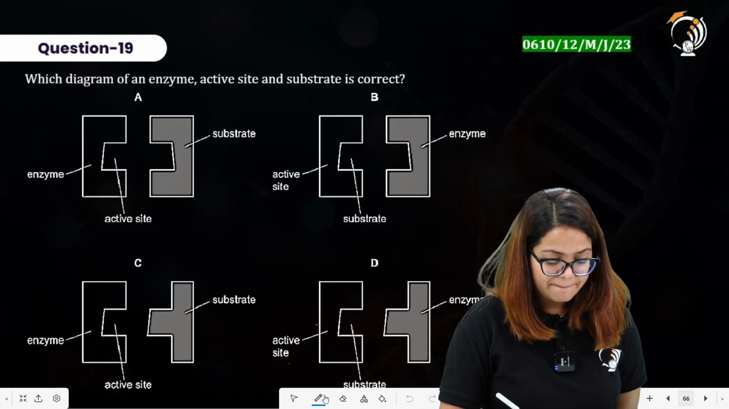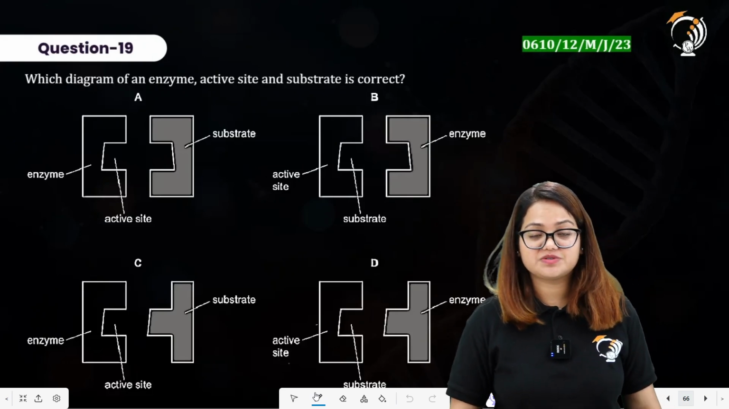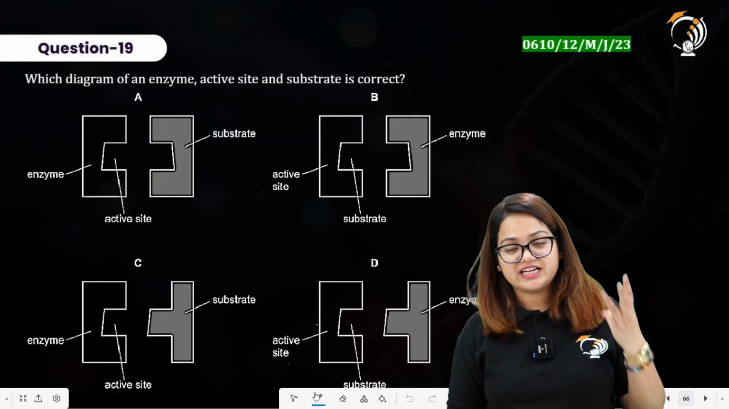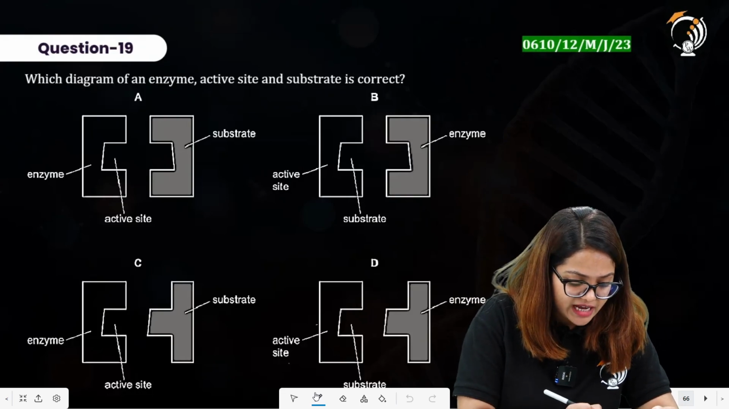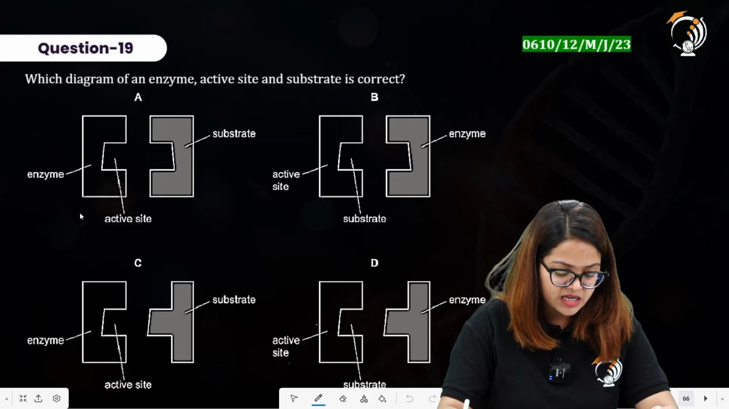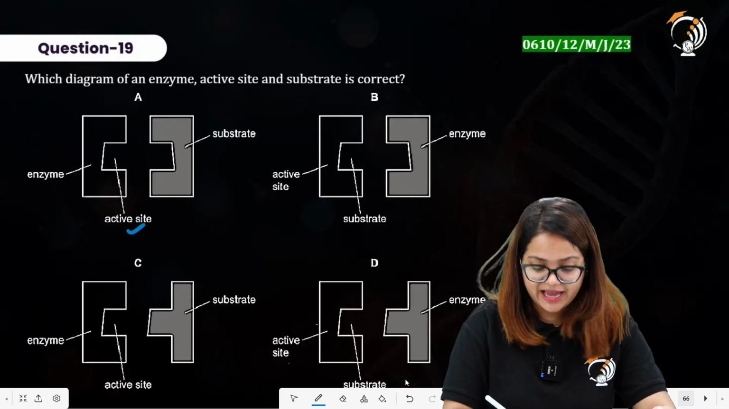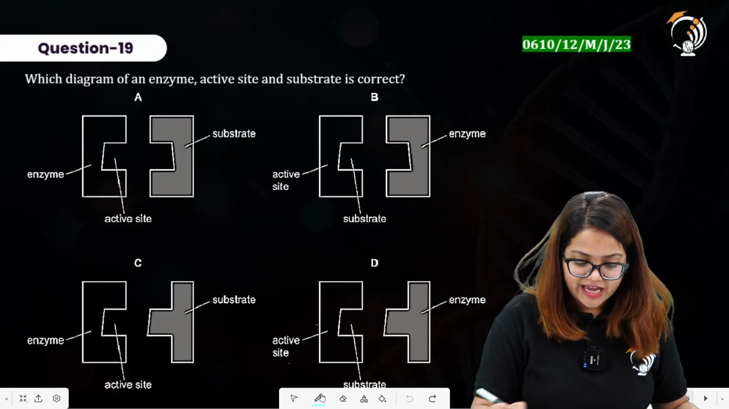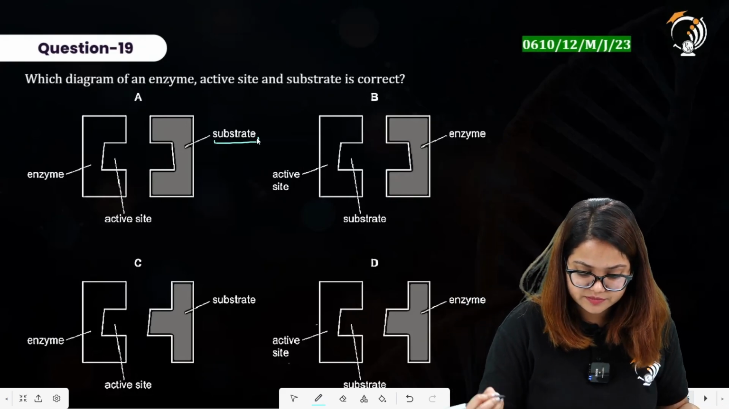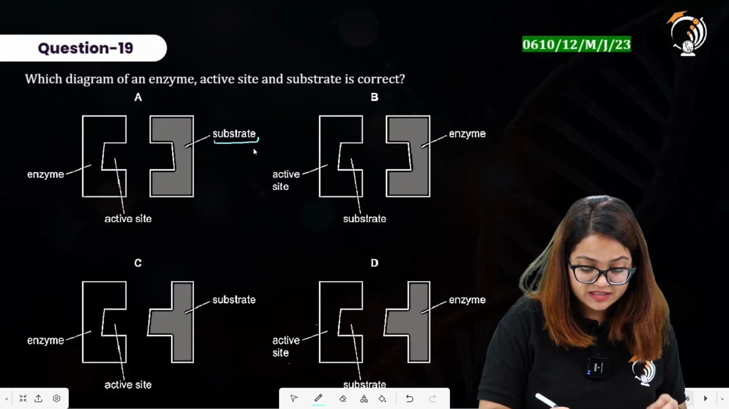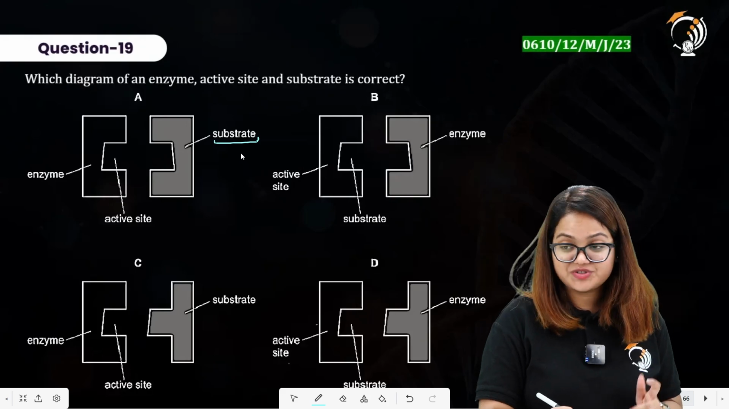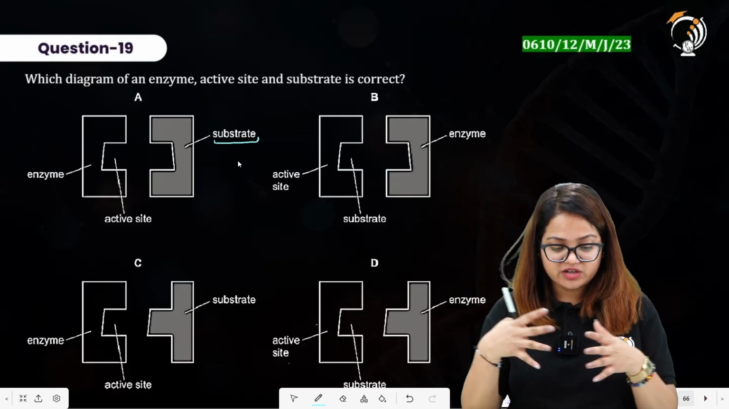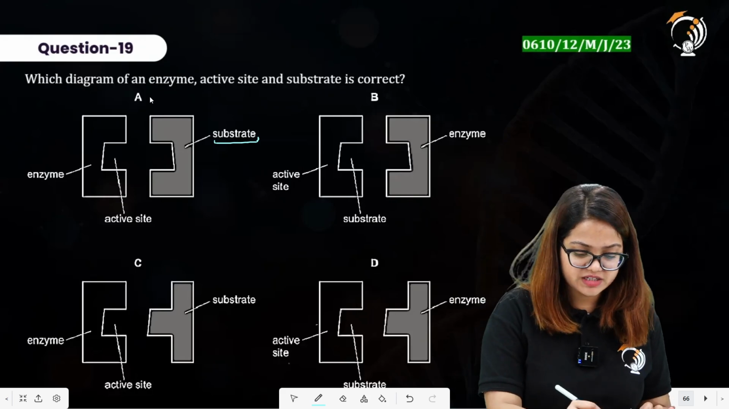Question number 19 says, which diagram of an enzyme active site and substrate is correct? Now you have to select the right labeling of the enzyme, the active site, and the substrate. On the left hand side we have the enzyme in option A. It has the active site, as the enzyme has active sites, then you have here the substrate. Now if this structure is supposed to be a substrate, it should have a complementary shape to the active site of the enzyme. Now the active site and the substrate will not fit into each other. This is not the correct representation.